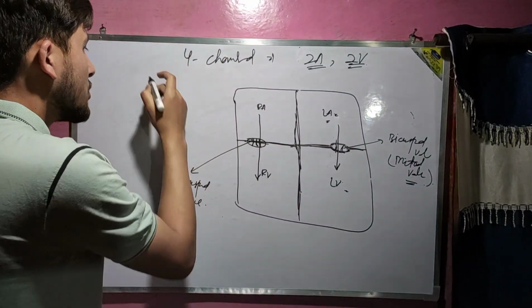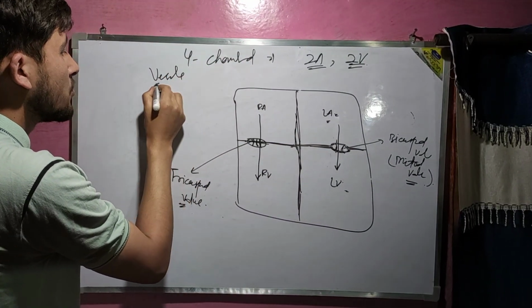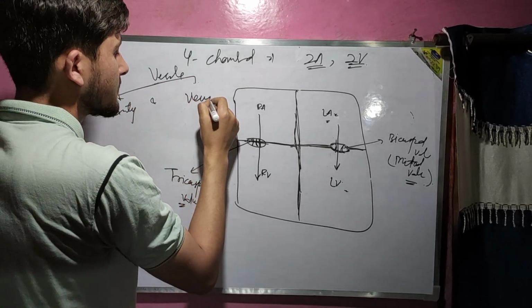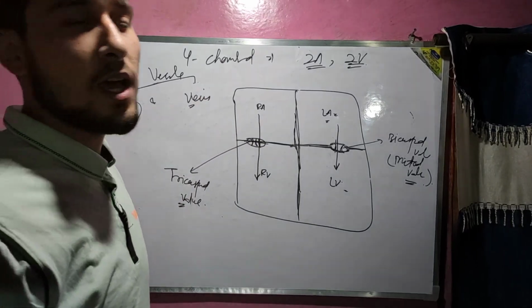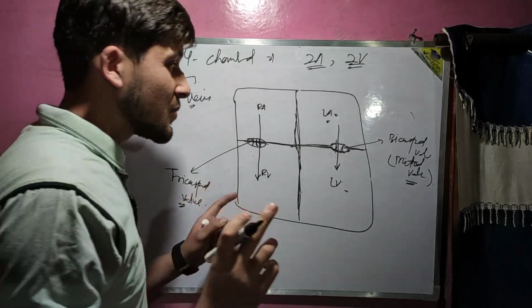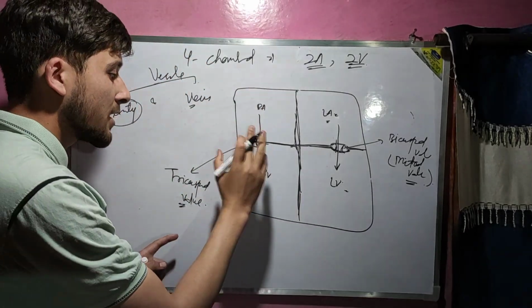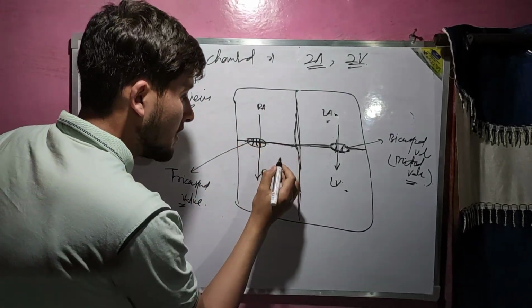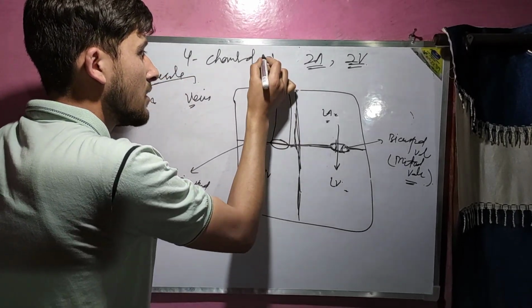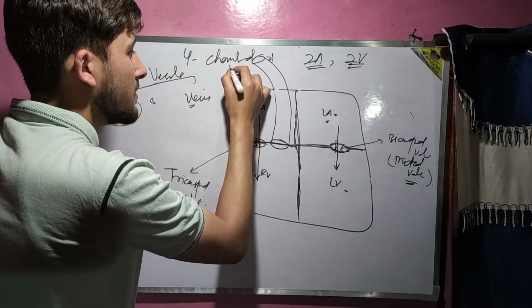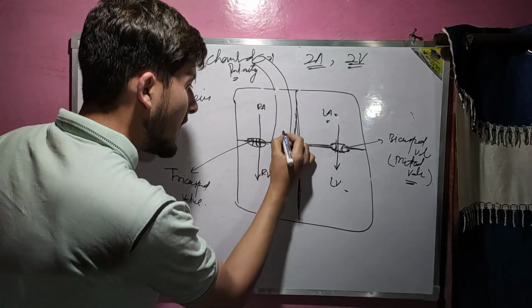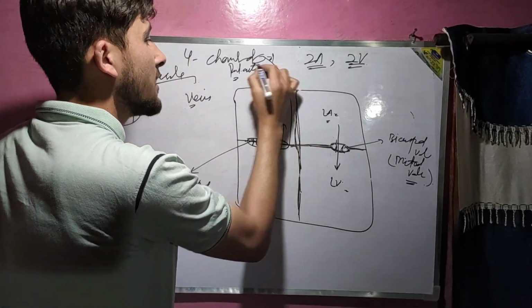अब हम बात करेंगे जो vessels होती हैं हमारी बॉडी में. They are of 2 types, artery and vein. Artery की real definition क्या होती है? Artery जो है, that is the blood vessel that takes blood away from the heart. For example, this here is a special major artery. This is called the pulmonary artery. It is an artery because it takes the blood away from the heart. That's why it's called an artery.